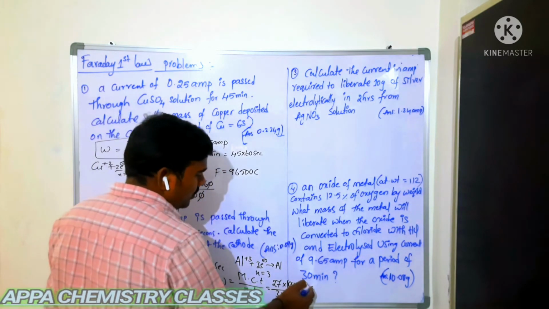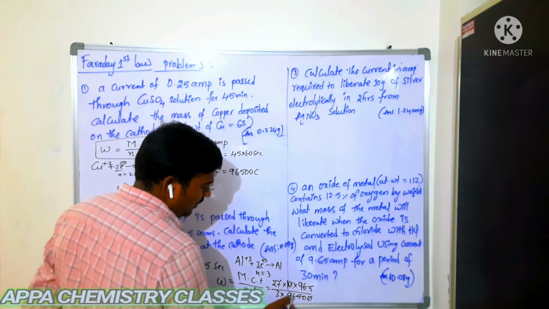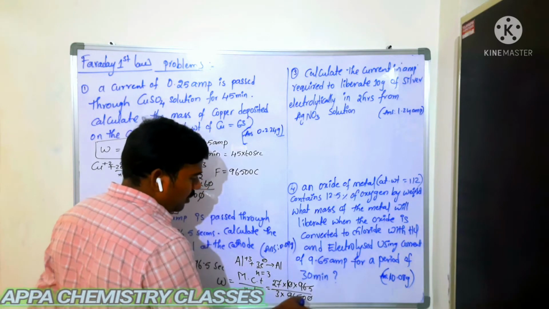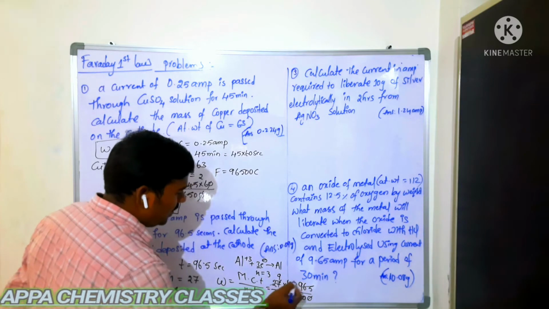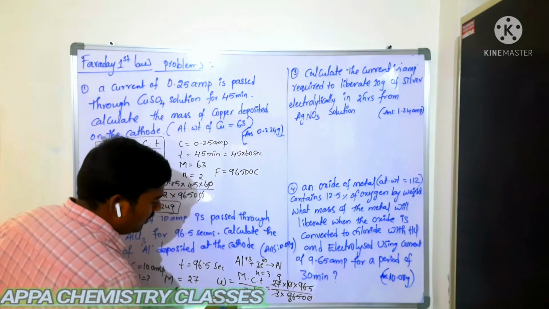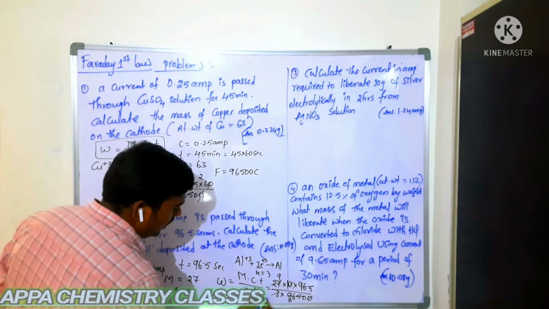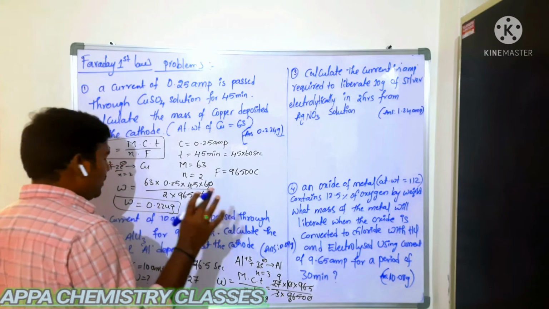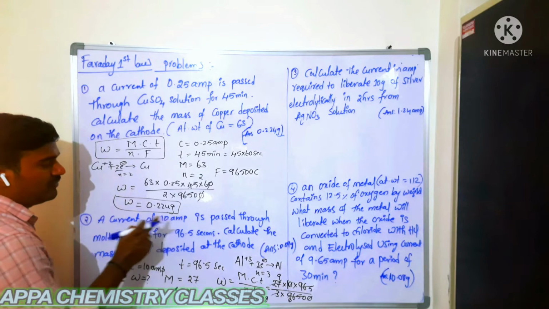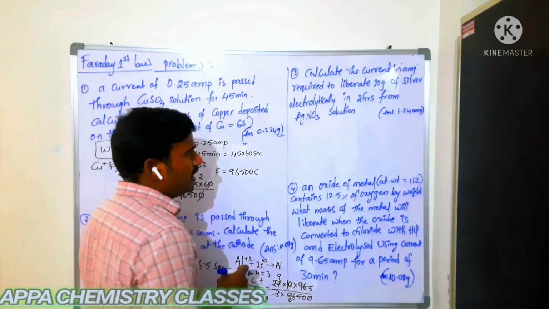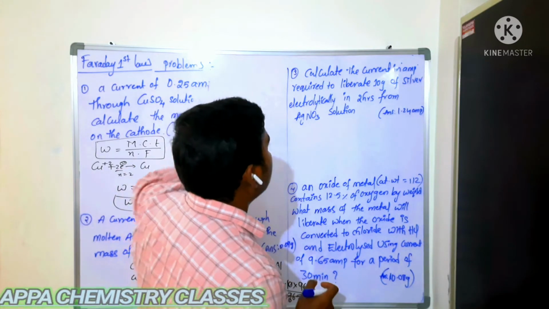It is 965 into 10 power minus 1, then divided by 10 times, so it becomes 9 into 10 power minus 2, which is 0.09 grams of aluminum. When 10 ampere of current is passed through molten AlCl3 for 96.5 seconds, we get that amount of aluminum.